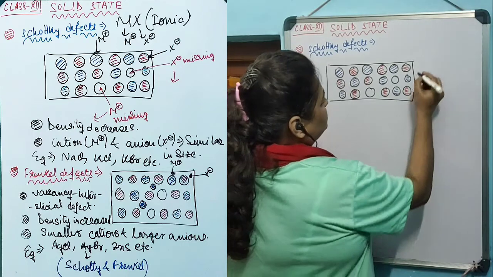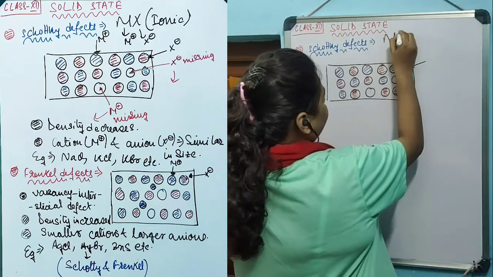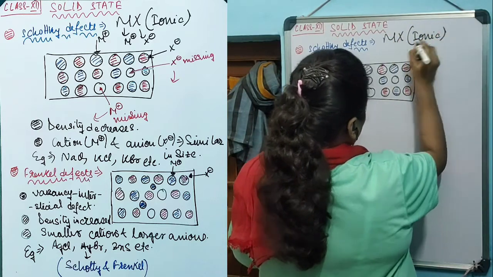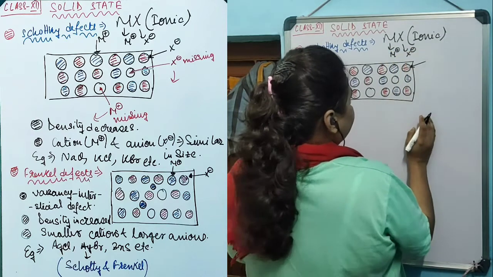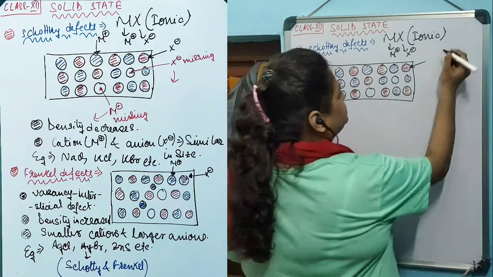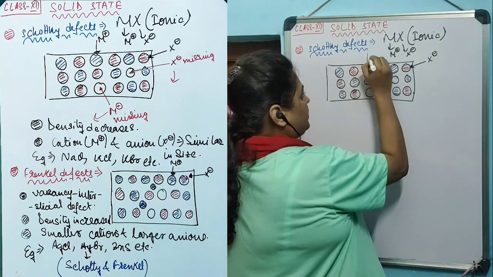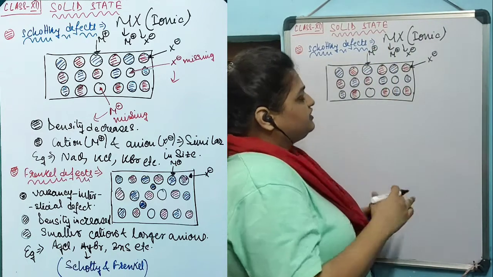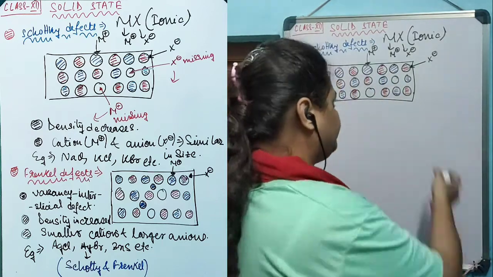Now, this kind of defect arises with an MX type of ionic compound, where M is the M+ and X is the X-. In this case, this red dotted particle is X-, and this blue dotted particle is the M+ ion. The repetition of their arrangement creates this crystal lattice of the MX crystal.